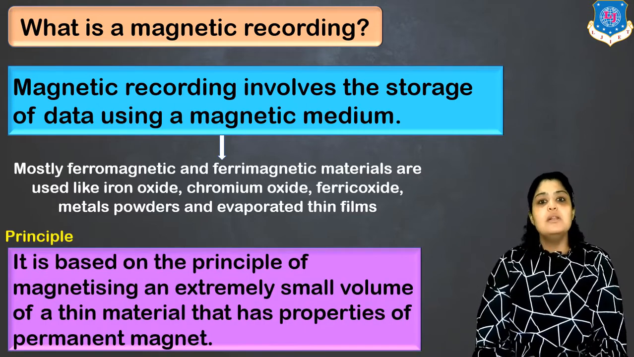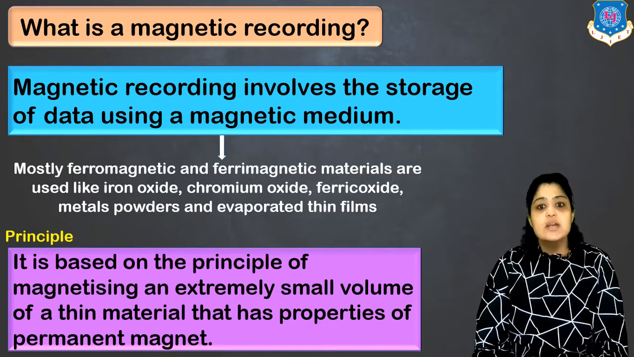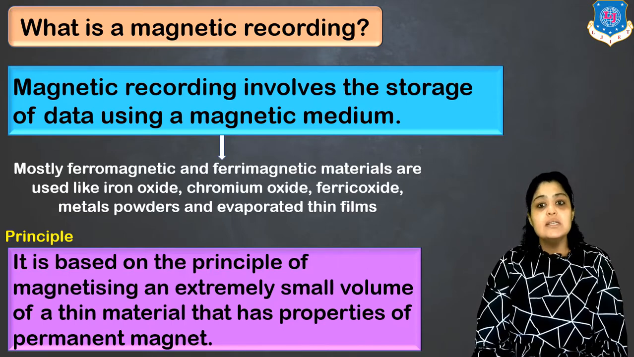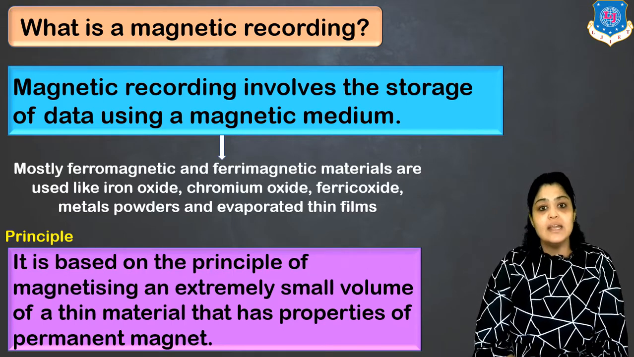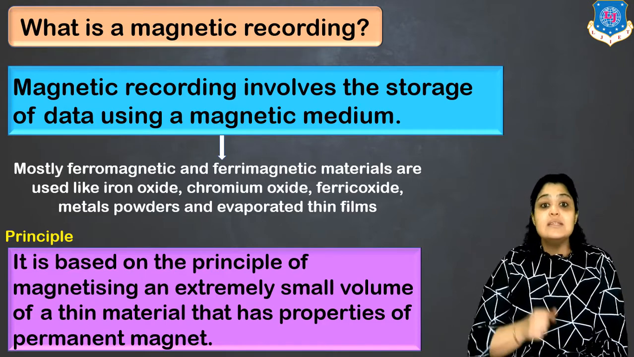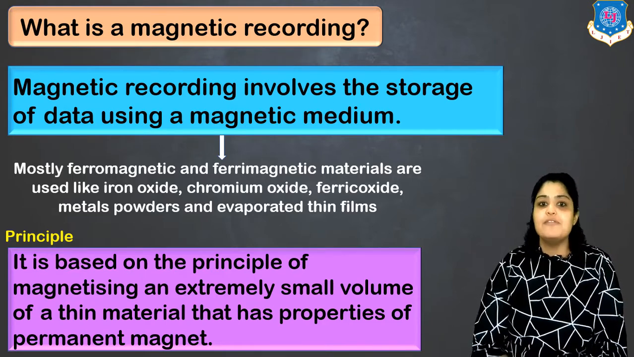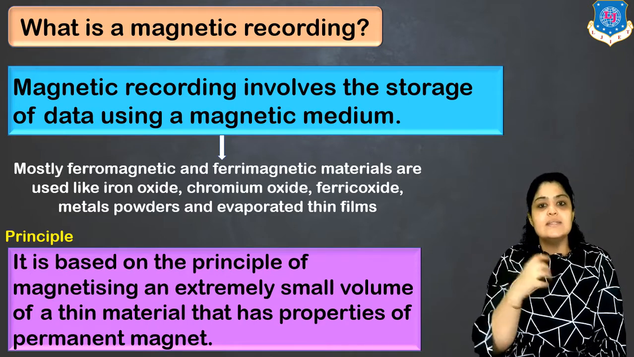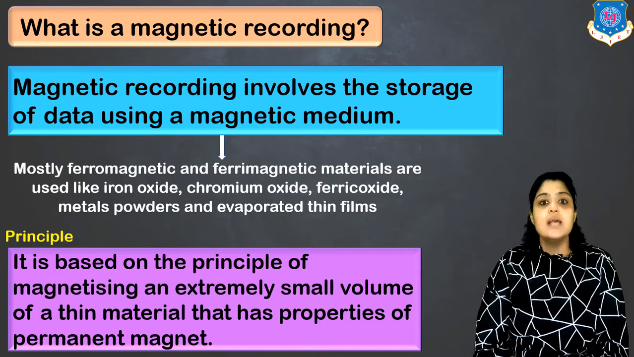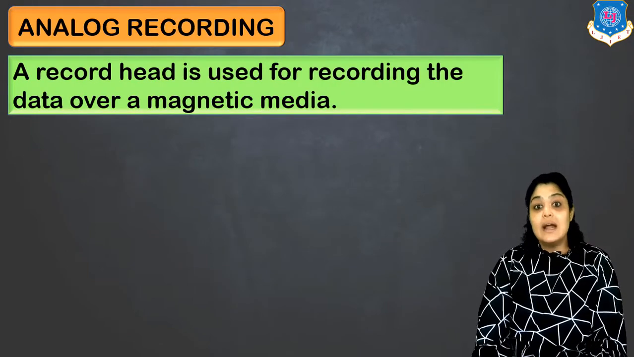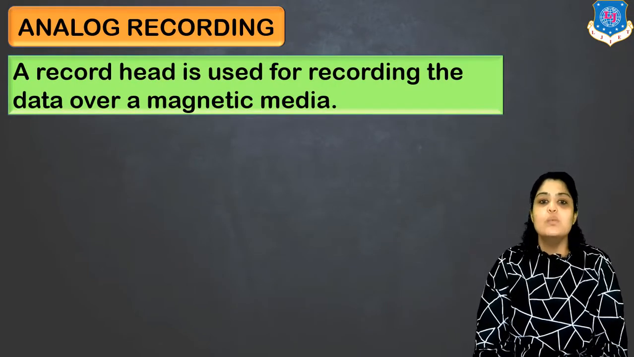What is the principle on which magnetic recording works? So it is based on the principle of magnetizing an extremely small volume of a thin material which has the properties of permanent magnets. So that is the only reason we use ferromagnets and ferrimagnets. So small volume of this material is magnetized in a particular pattern. This is how magnetic recording is achieved. We'll be discussing analog recording first. We'll understand how analog recording works.